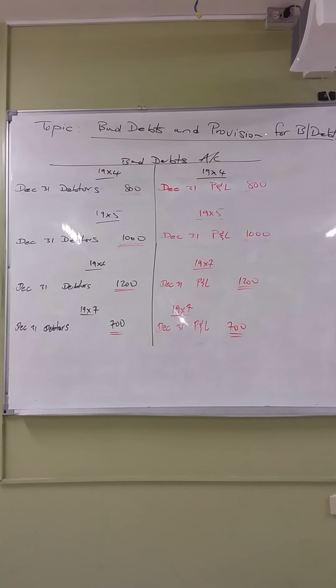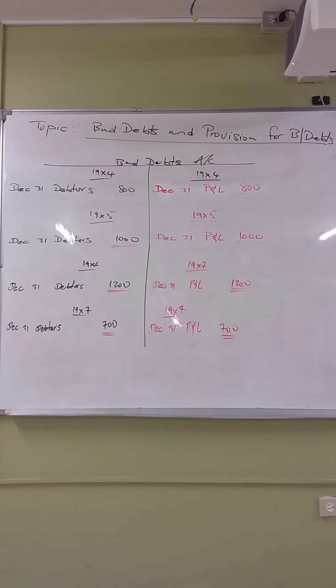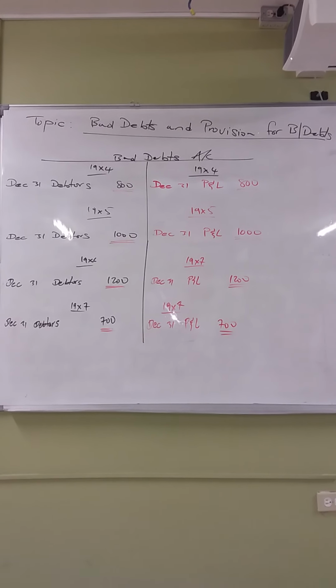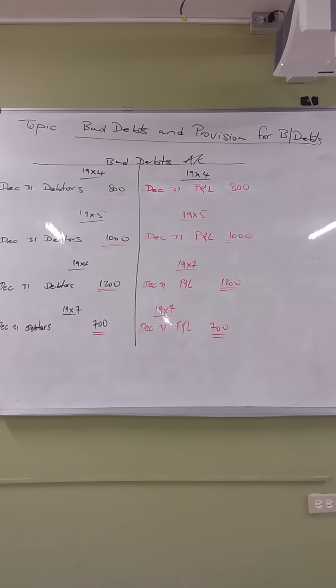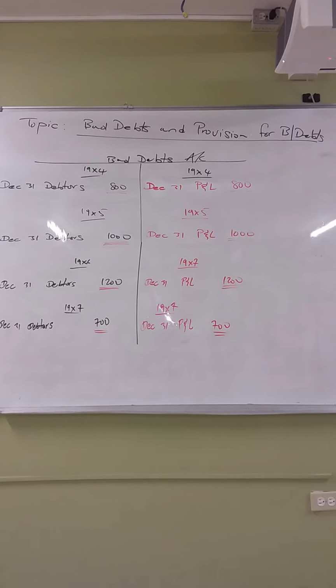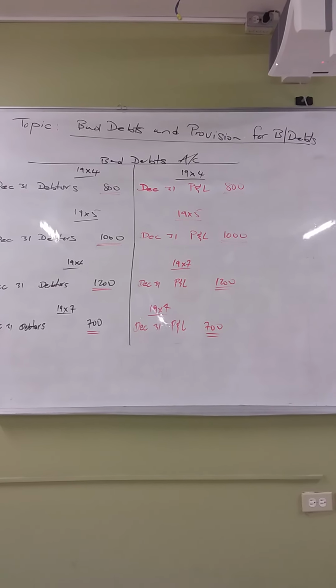Beneath 1994, December the 31st, debtors $800, that's the first entry, right? And then it is written off to your profit and loss. Then you go on the credit side. So the first entry you would have debited, next you credit, right?